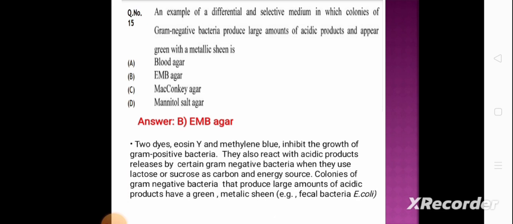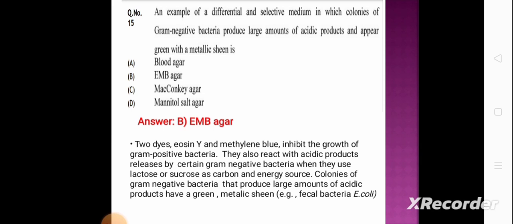Two dyes, eosin Y and methylene blue, inhibit the growth of gram-positive bacteria. They also react with the acidic products released by certain gram-negative bacteria when they use lactose or sucrose as a carbon and energy source.